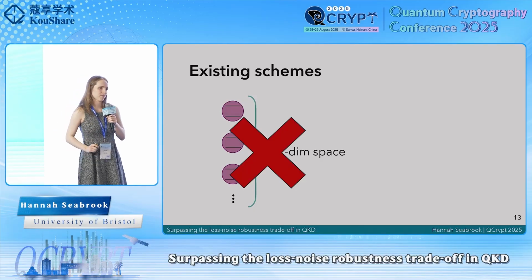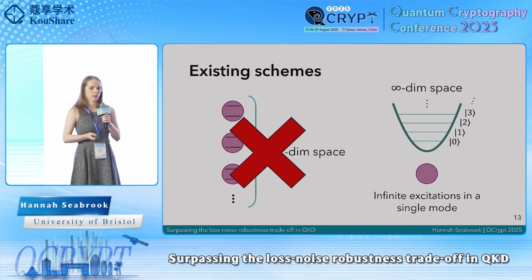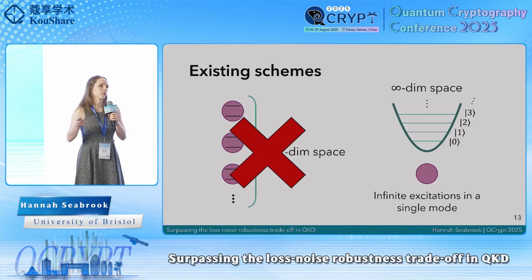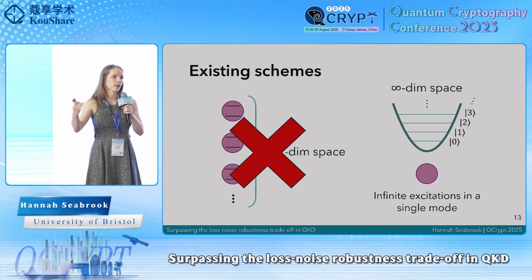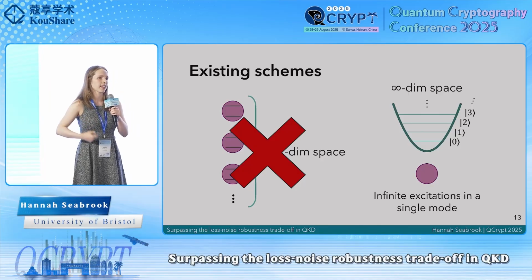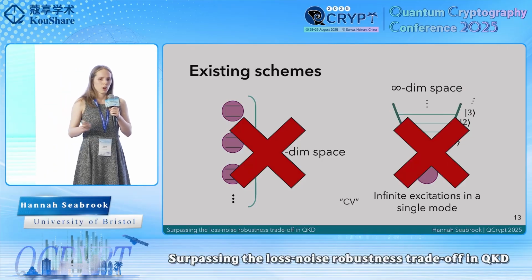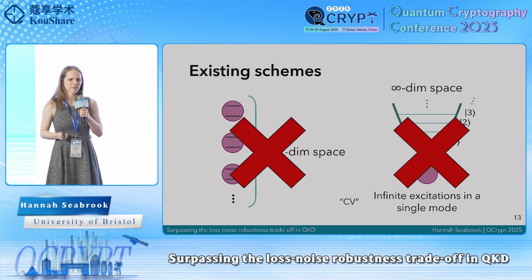We're not doing this. On the other hand, we have continuous variable schemes where we can get an infinite dimensional space essentially for free by encoding our information into the infinite number of excitations of a single mode of the electromagnetic field. So this is our continuous variable picture. We're also not doing this. We're kind of doing the opposite of this.